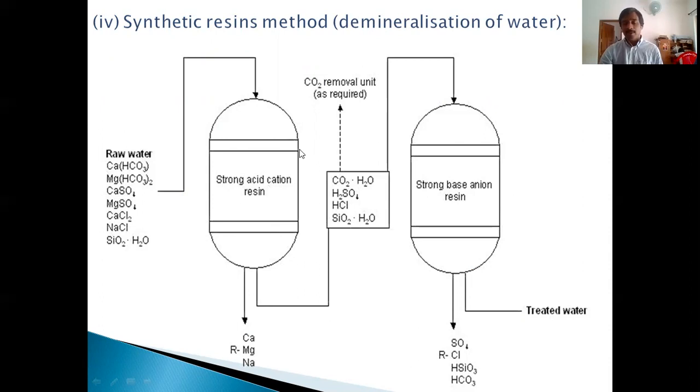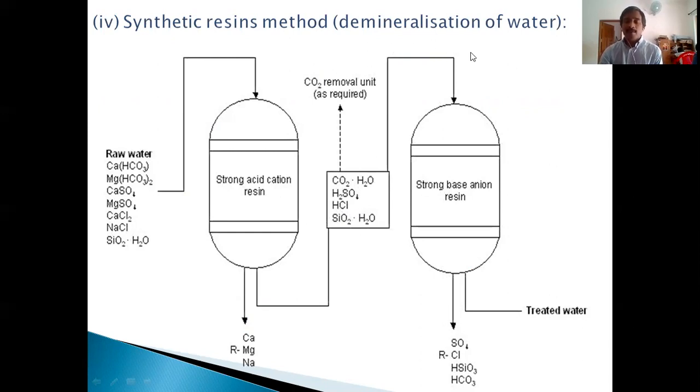That means Ca2+ and Mg2+ will be absorbed in this resin, and instead of that, H+ will be released to the water. Here it is shown, R2Mg, R2Ca, RNa, all will be absorbed here. And the water coming out of the cation exchanger contains only H+ and anions, H2SO4, HCl, H+ plus SO4 2-, H+ plus Cl-.